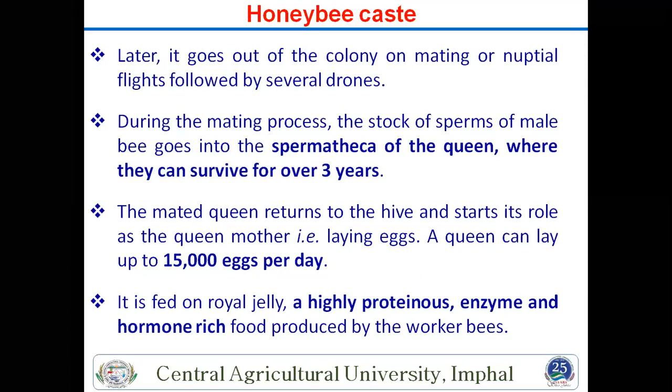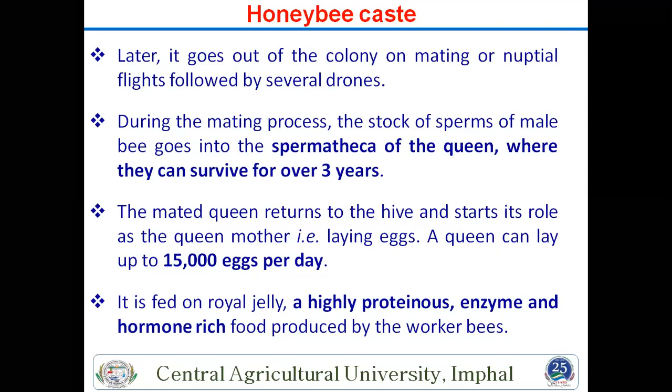Another thing: after the mating process, the stock of sperm of the male bees goes into the spermatheca of the queen, where it can survive for over 3 years. You see, mating happens only one time. After that, the sperm of the male is collected into the spermatheca of the queen, and she stores it for 3 years. This is also important, and many times this question comes. The spermatheca of the queen stores the male sperm.